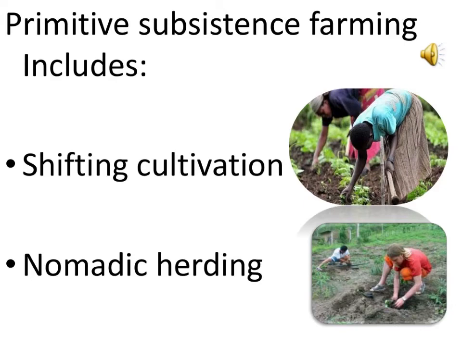The next one is nomadic herding. It is also called livestock farming. Animals are reared and used in different agriculture operations. In this herding, the herdsman moves from one place to another with these animals. They do so in search of water and fodder for these animals. They usually follow a definite route.